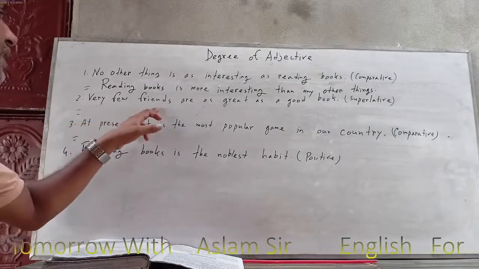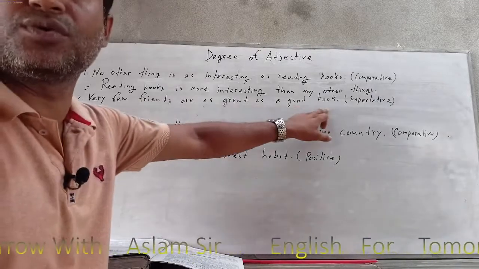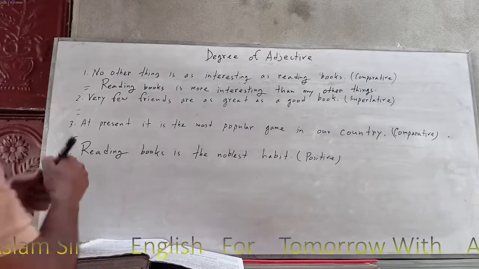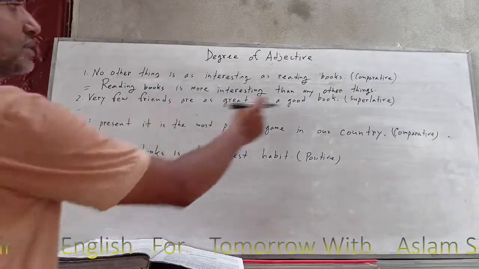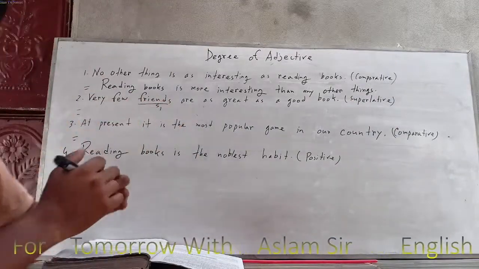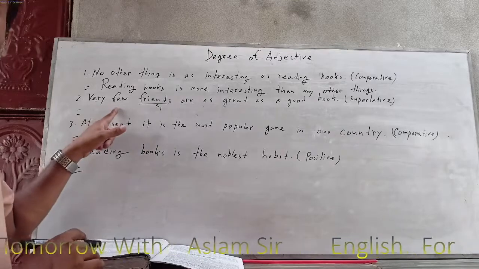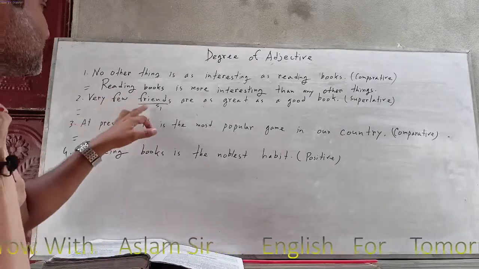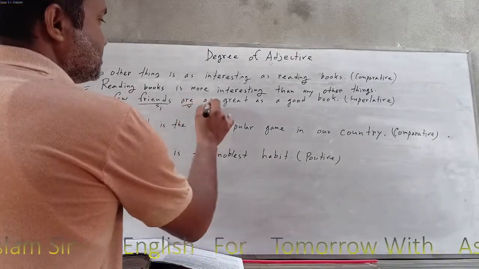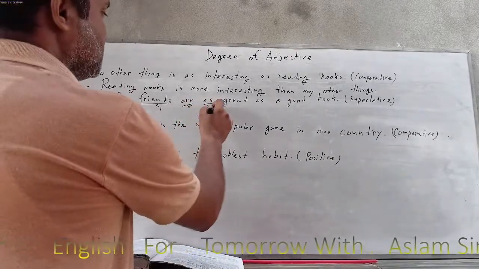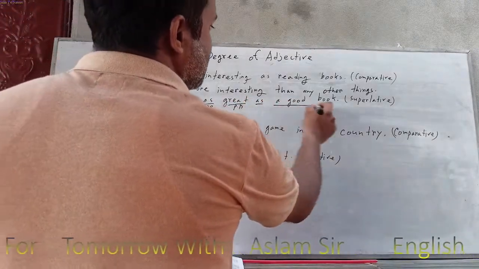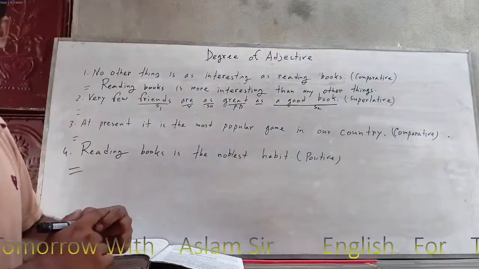Very few friends are as great as a good book. So what is the right answer, Nafis? Can you do it? Okay, I am saying. First of all you have to know the superlative. This one is subject one because this is the positive. If you see "very few" and "no other," it is always subject one first. Next is the verb, next is "so" or "as," next is the positive degree, next is "as," and next is subject two. So what is the right answer?